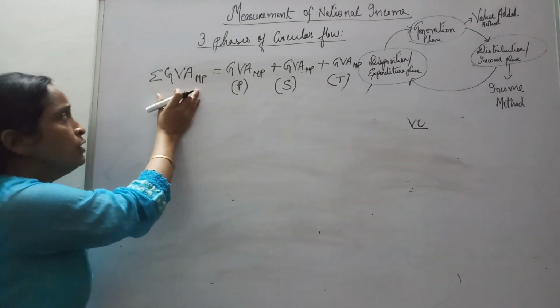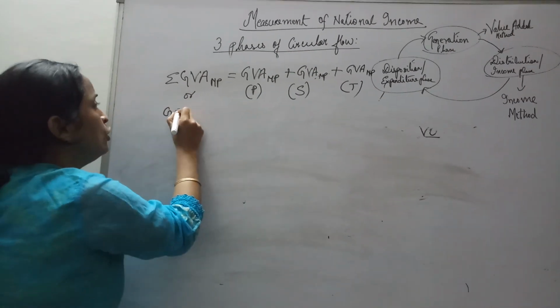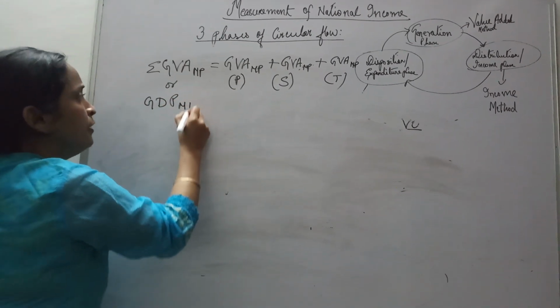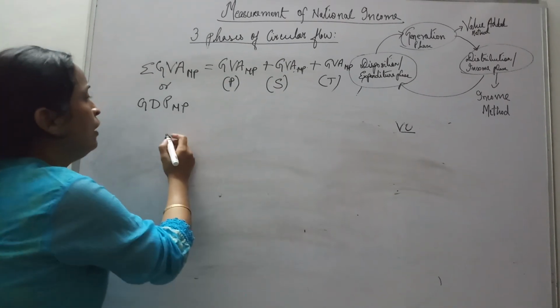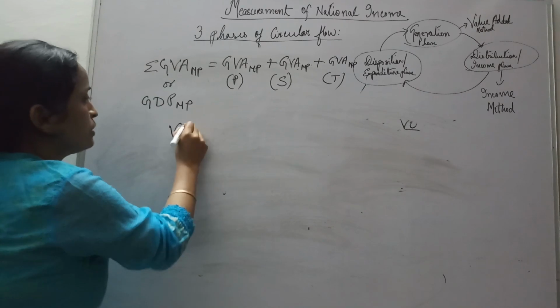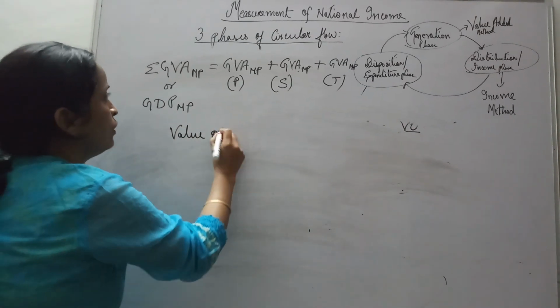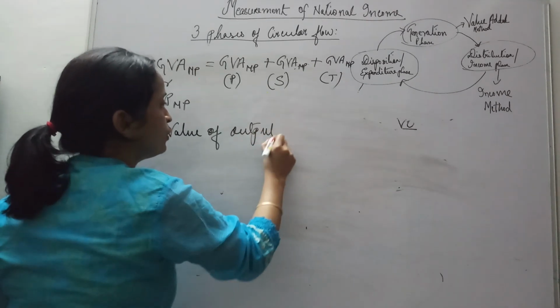This will give us gross value added at market price, which is also called the gross domestic product at market price. Alright. Next, what is value of output?